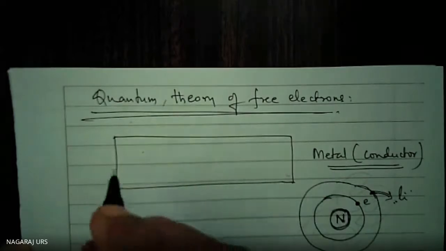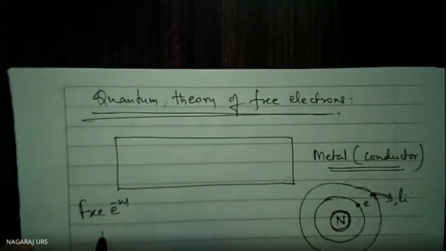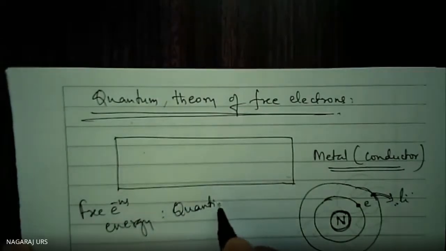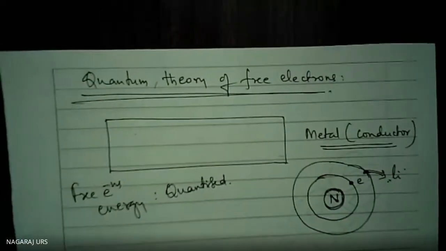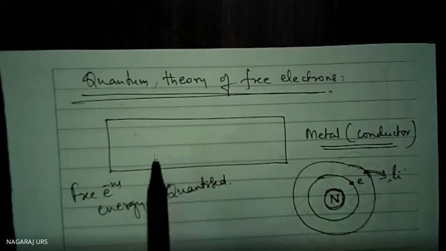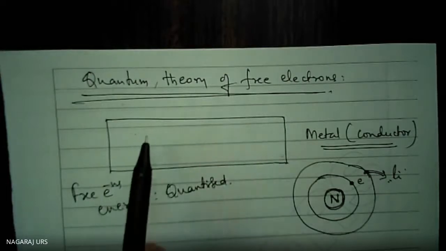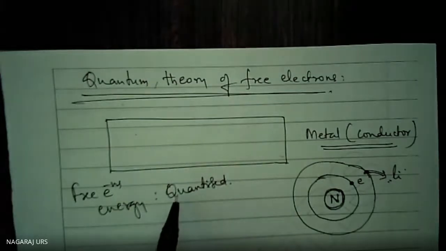All these free electrons' energy is quantized. All the free electrons existing inside the metal have quantized energy.